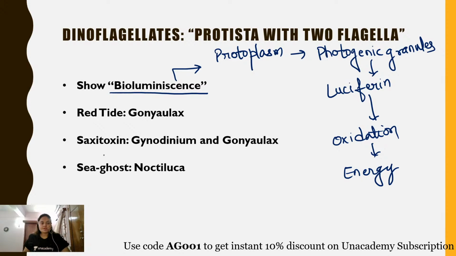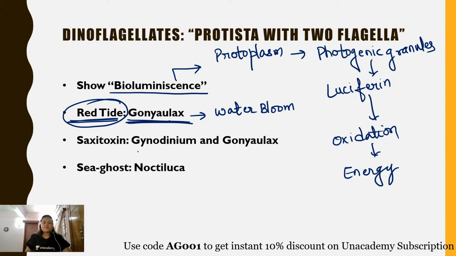For example, we are talking about Gonyaulax. Gonyaulax reproduces really fast, and because of that it covers the entire surface of the ocean, and that is why it is known to cause red tide. It is also known as red tide because it is red in nature and it covers the entire surface. Therefore it is known as red tide, and it is known to cause water bloom.